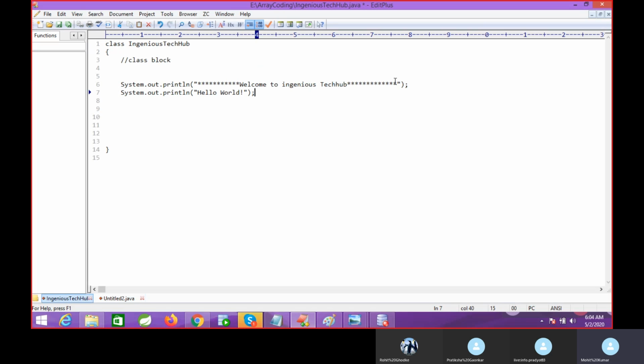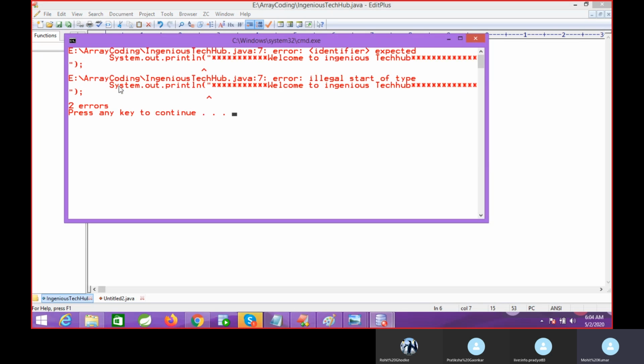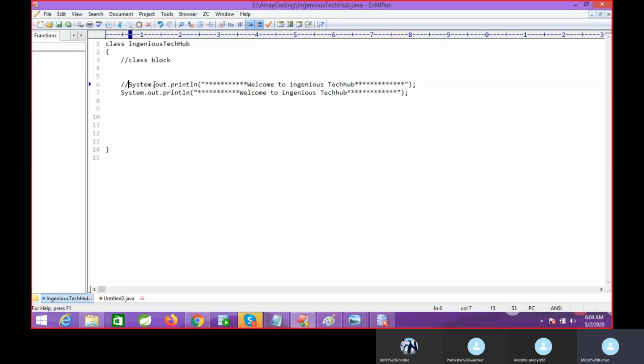I just want to show you that. I will reinstall this because we are not able to find this typo error, so it is very hectic. You can see we still get this. That typo mistake was there, the println was wrong, but at the class level we cannot write the logic.